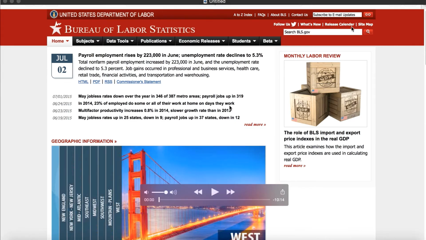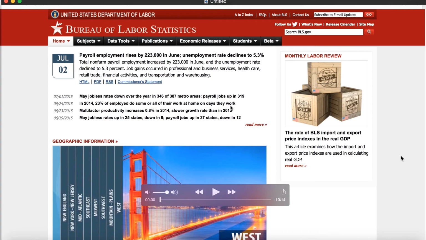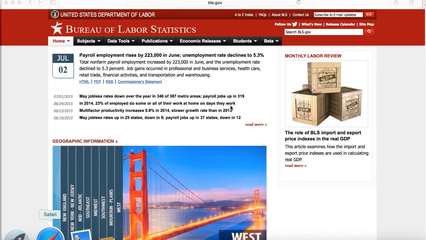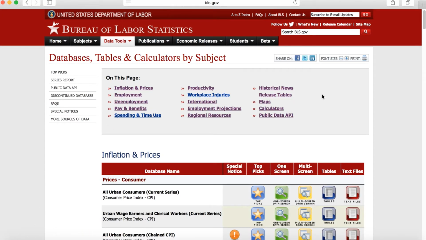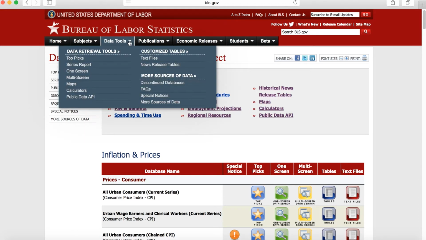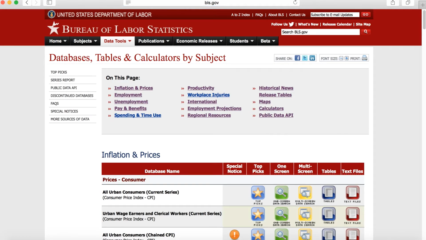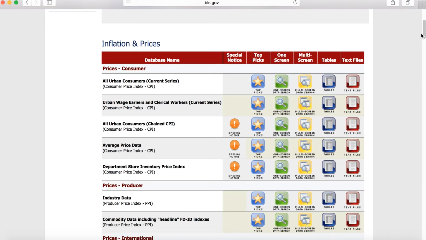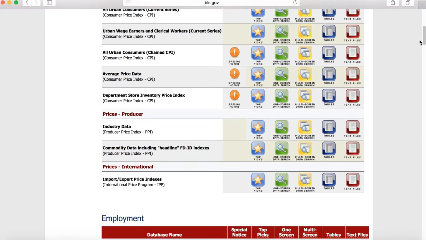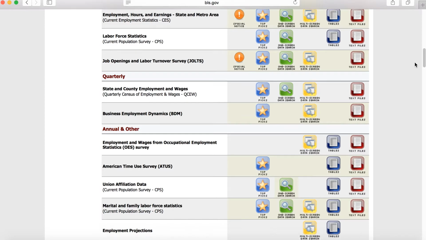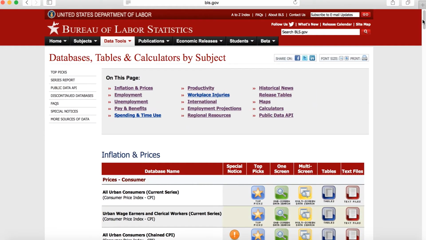In this video, we are going to look at the Bureau of Labor Statistics, and we're going to look at their inflation calculator. So if you go to the Bureau of Labor Statistics homepage and then you come under Tools, you will be brought to this page right here. Okay, so now looking at the different tools available, all of these tools down here are stuff that we're going to use later on, but right now we're going to start off by looking at a calculator.